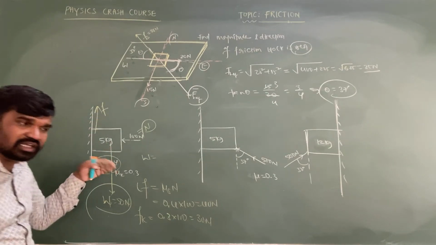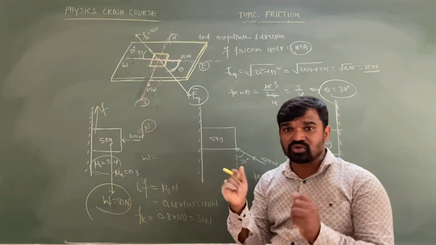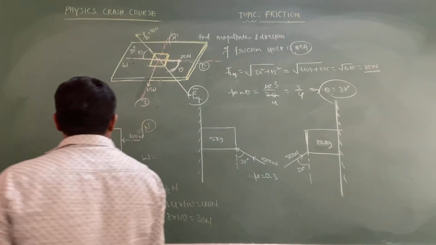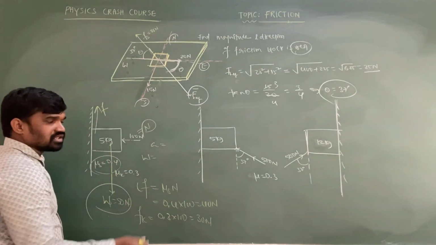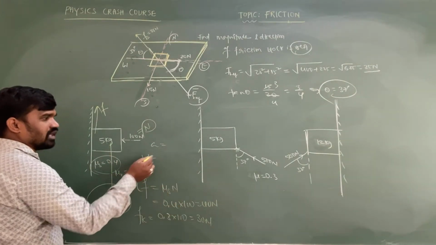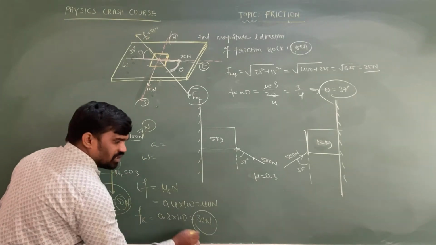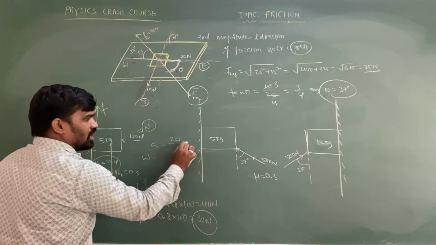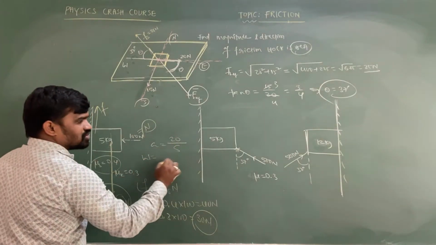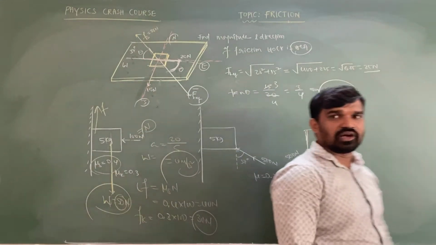so relative sliding is going to take place. Immediately when the object starts to slide, what is the acceleration of the object? The acceleration of the object is equal to net force by mass. Net force is 50 Newton downward, 30 Newton kinetic friction upward. 50 minus 30 is equal to what, beta? 20 by mass of the object, 5. So what is the acceleration? 4 meter per second square is the acceleration in the downward direction.